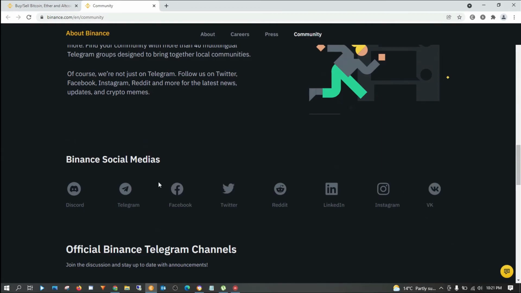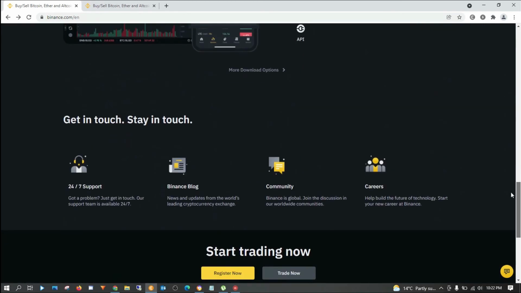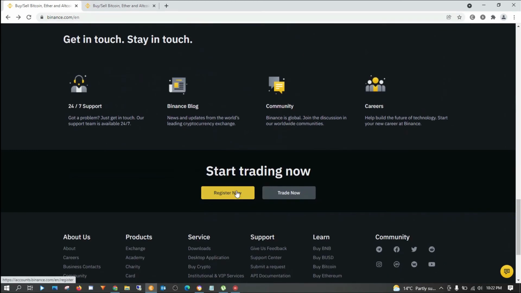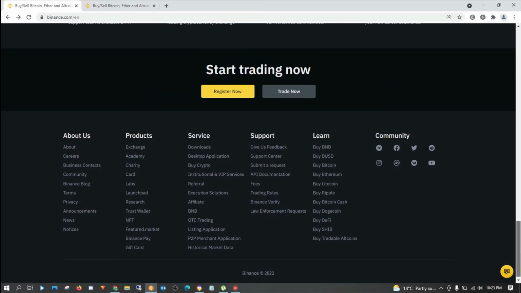Maybe you can join them on Facebook, Telegram, and Discord, and also Twitter for news. This button over here, and this one, take you to the same place, which is registering for the platform, so that you cannot miss the buttons. You can read everything here so that you can understand the platform.